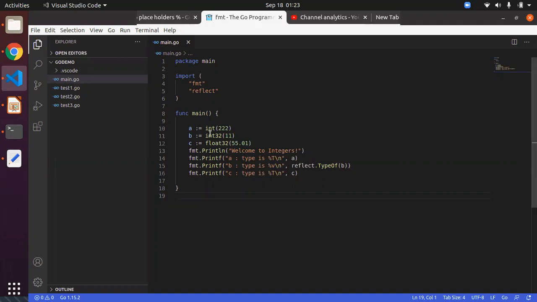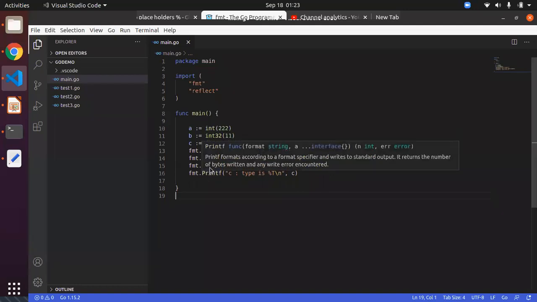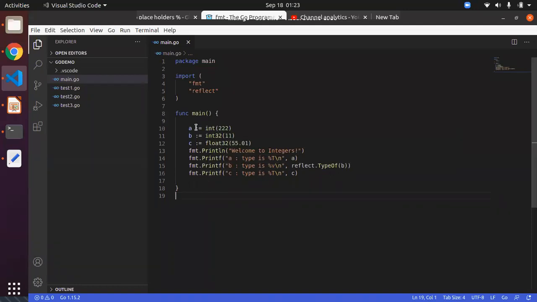For instance, here you can see a is a variable, b is a variable, and c is a variable, which will be having int 32-bit and float 32-bit respectively. In our case, we have used type conversion, but we will discuss type conversion in detail in the coming videos. For simplicity, you can consider there are three variables unknown to you, but you want to see the type of that variable. Either you can go with fmt with the percentage %T, which is a placeholder, or you can go with the reflect module.